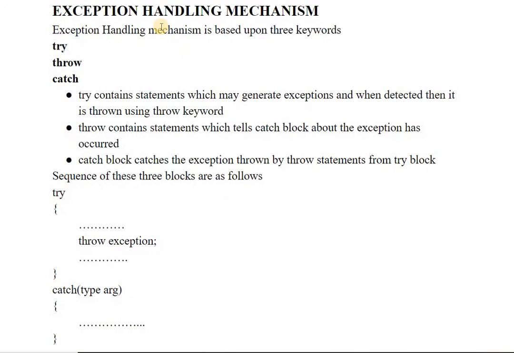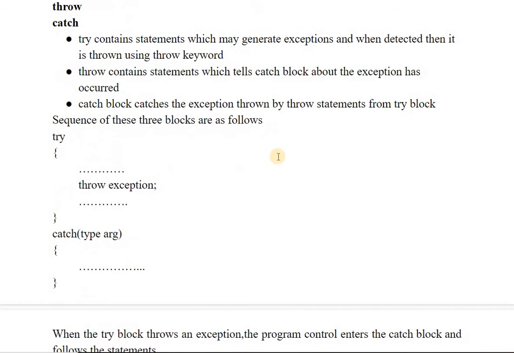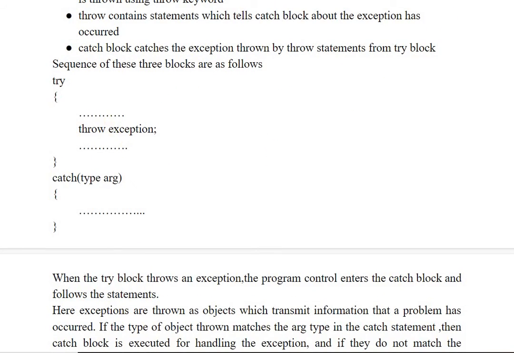As in the previous video, exception handling is done with the help of these three keywords. Try contains the statements which may generate exceptions, and when exceptions are detected, they are thrown with the help of the throw keyword. Throw tells the catch block about the exception that has occurred, and the catch block finally has the handling mechanism to solve that exception. So the sequence of these three blocks is as follows.